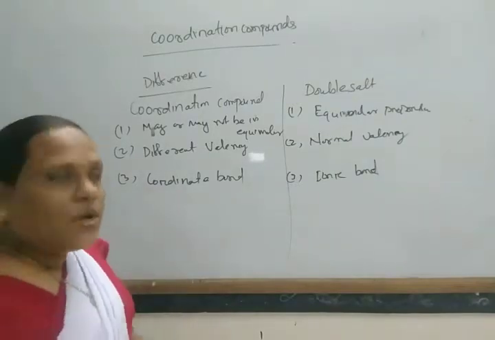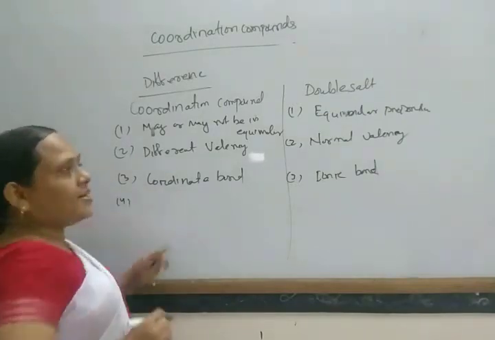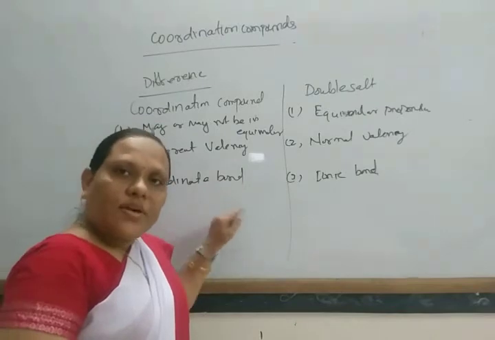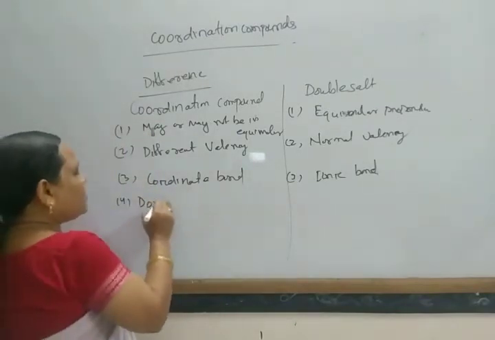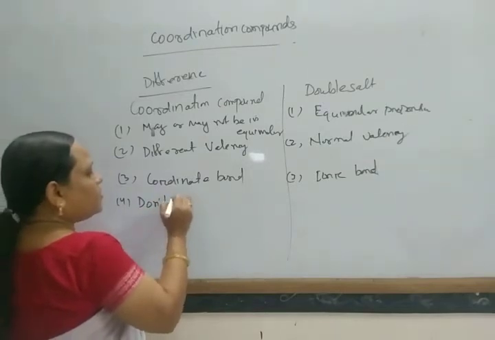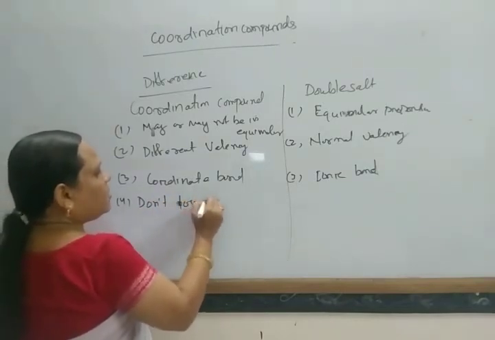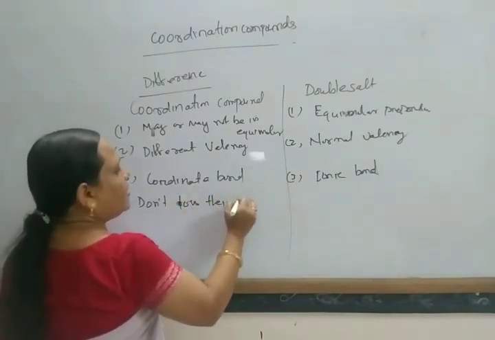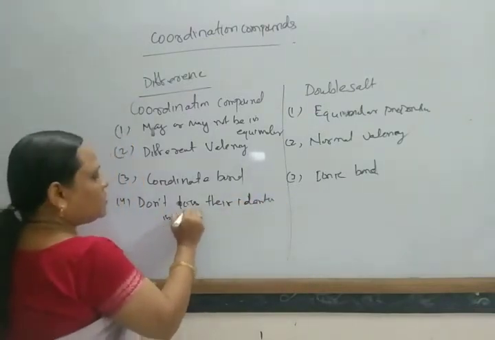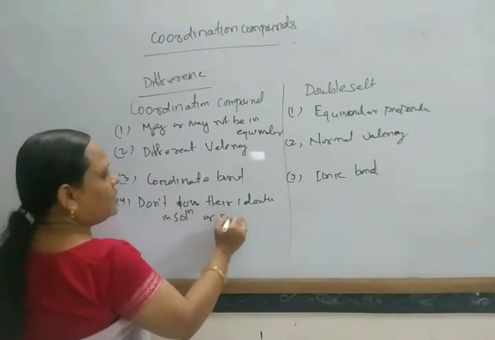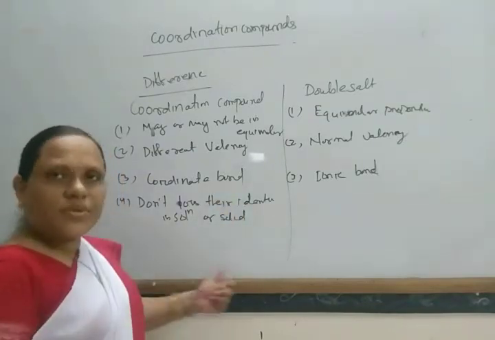Coordination compounds do not lose their identity in solid state as well as in aqueous solution. They do not lose their identity in both states.